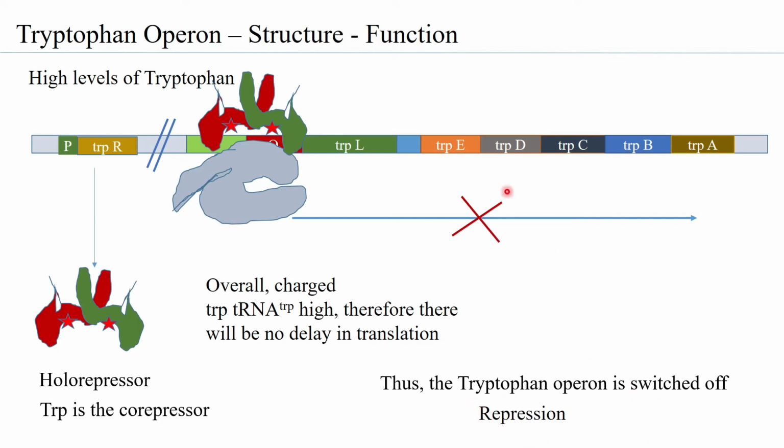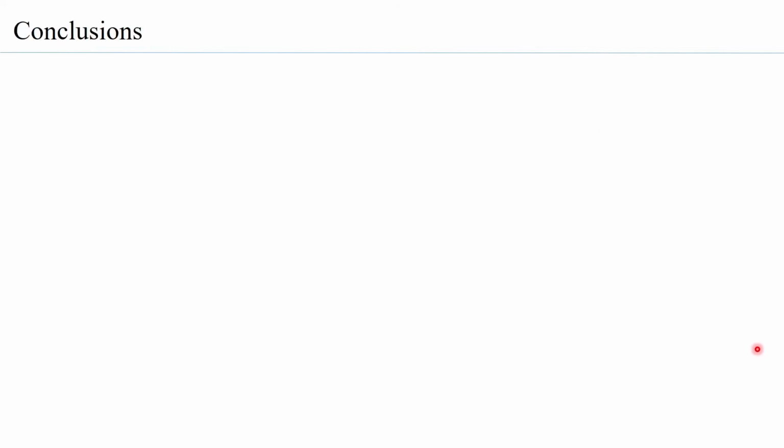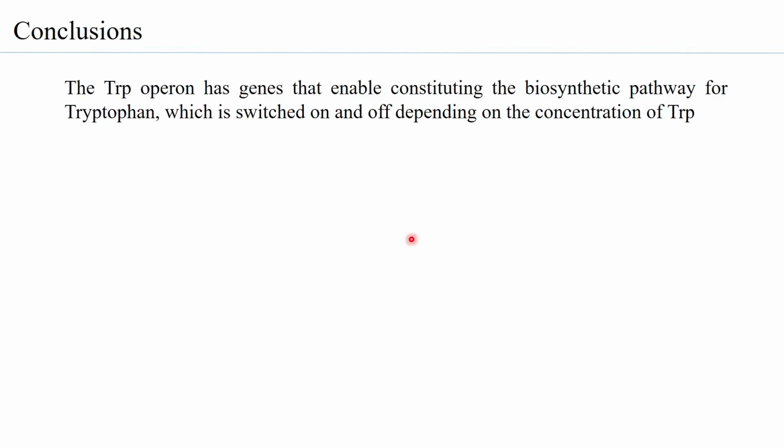That means you have an operon being switched off, and this is an important phenomenon of the regulation of gene expression. So let us look at the conclusions. The tryptophan operon has genes that constitute the biosynthetic pathway for tryptophan, which is switched on and off depending on the concentration of tryptophan.